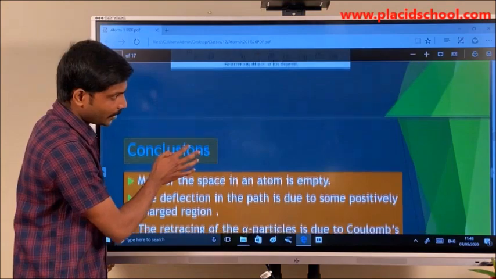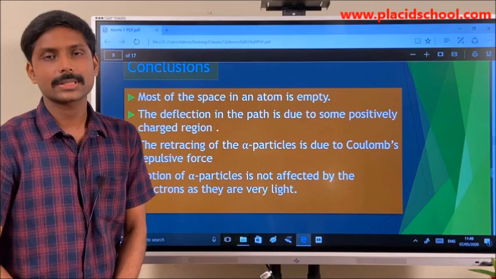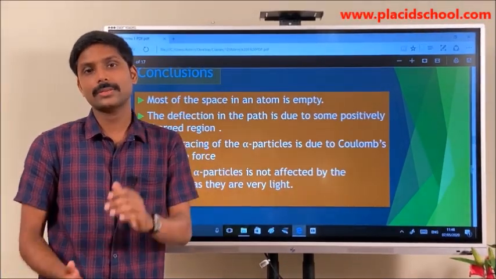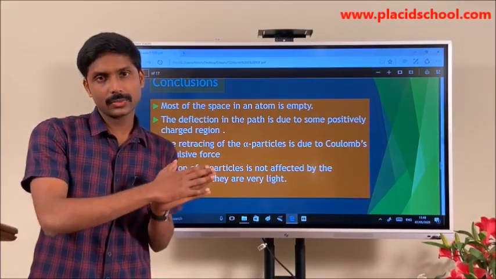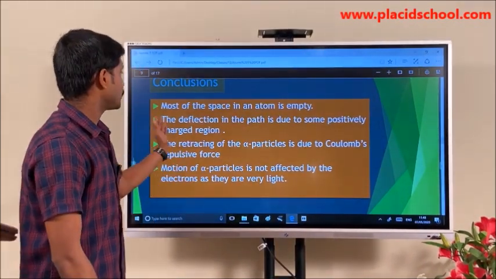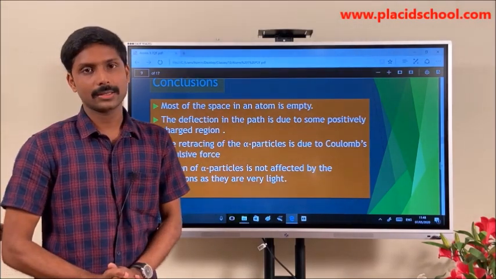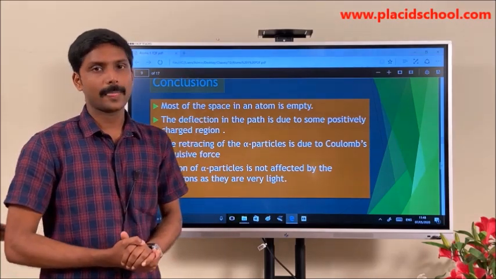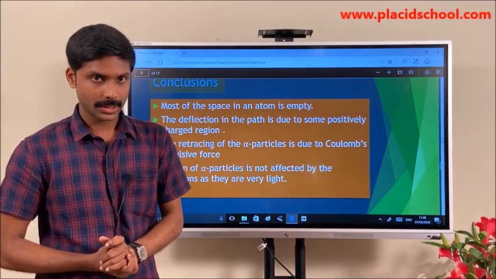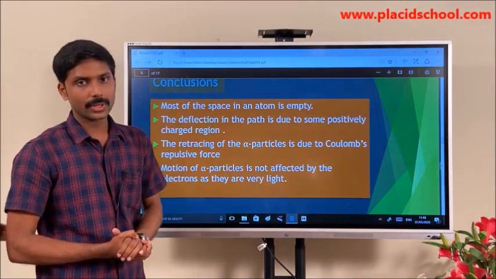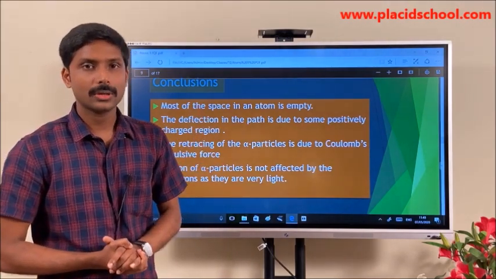From this we made some conclusions. What are the conclusions? Most of the space in an atom is empty because most of the particles were moving undeflected. They were going in the same direction as in the beginning, and the deflection in the path is due to some positively charged region. How can we say this? We already know that the alpha particle is a positively charged particle, and there can be deflection only if there is a similar positive charge somewhere around the gold foil.